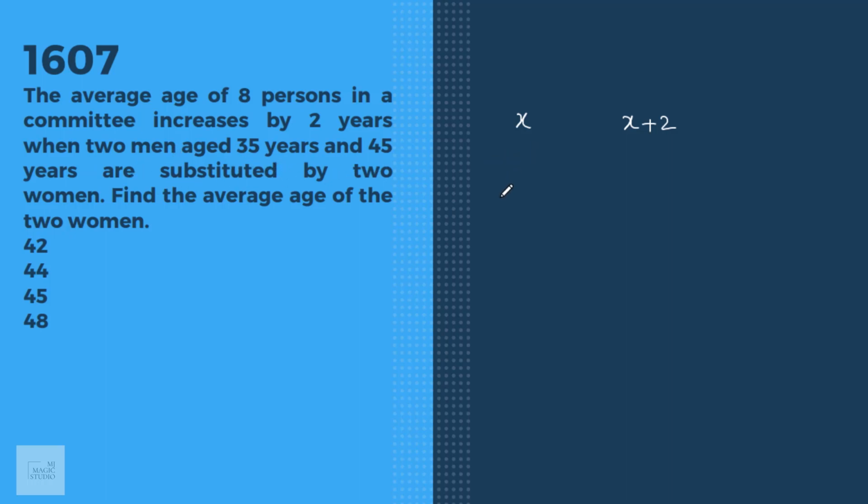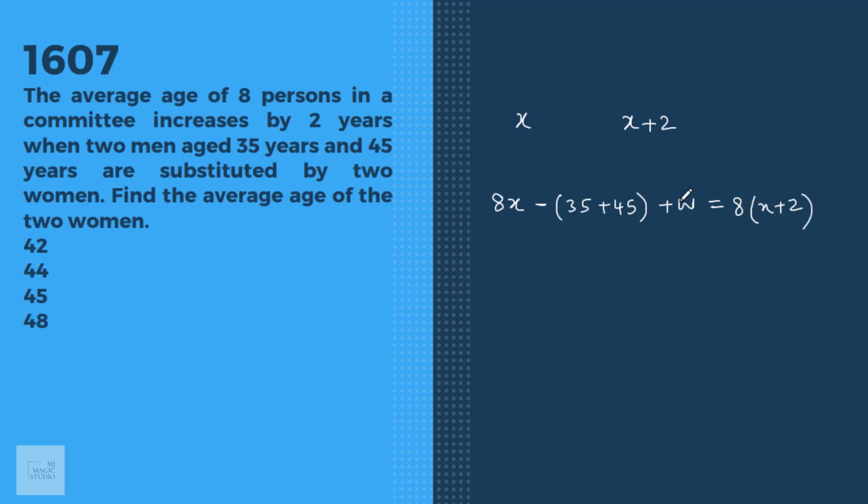Okay, then we can say that the total before substitution was 8x, minus the age of the people who left, add the total age of 2 women, let it be W. It should equal, now the number of people remains the same at 8, but the average becomes X plus 2. So old total minus the age of the people who left plus the total age of 2 women equals 8 people again with a new average.